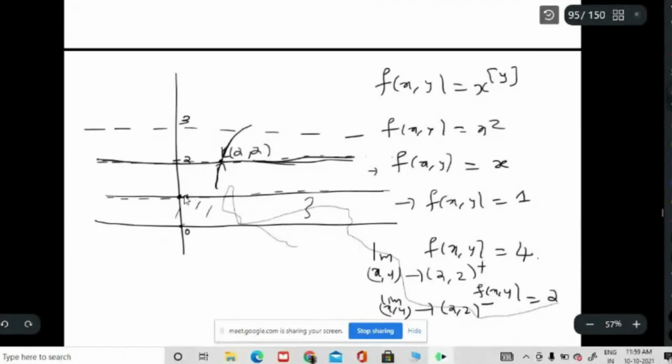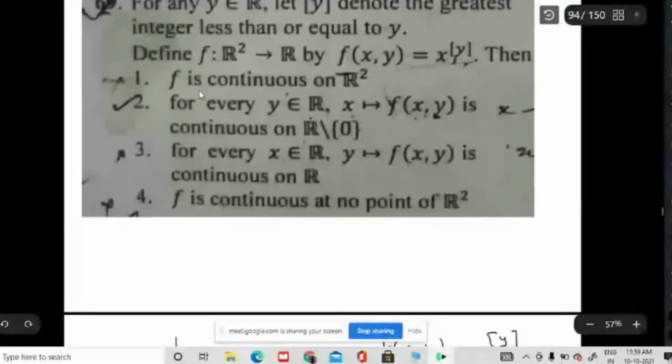Someone said it is not continuous at any integer. That is not correct. If you look at the point (1, 1), or the point (1, 0), at least at these points you can find continuity. So the statement that this function is continuous on R2 is wrong.